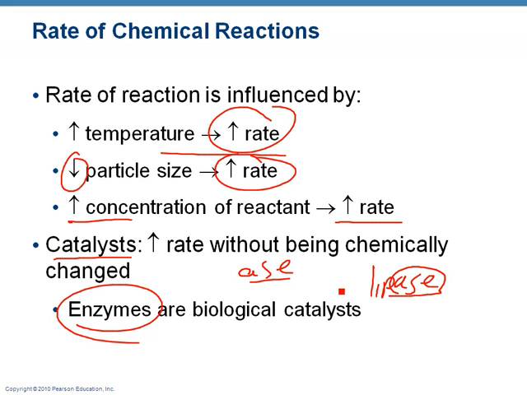So I could eat a big fatty meal, and the lipases will come in there and break down that fat in a couple of hours. Without the lipases, that reaction would occur eventually, probably not in time for my stomach to pass that food through my small intestine and out as feces, and the fat would just come right on through. So these cause those reactions to occur faster. And we'll talk about enzymes a lot as we go along.